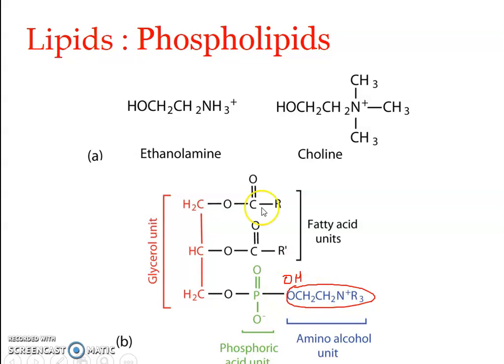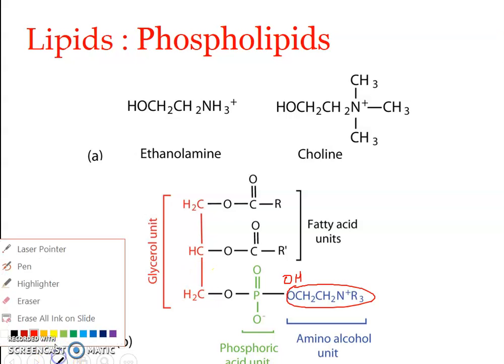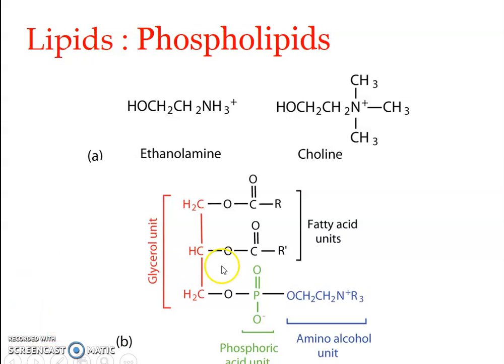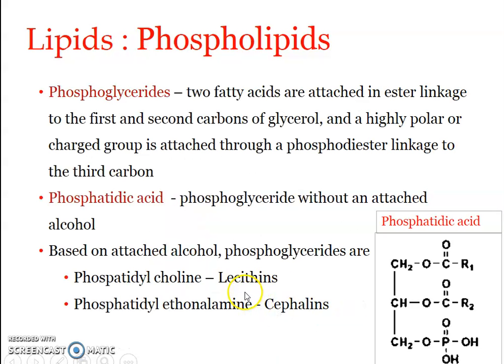Clear? If it was choline instead of this part, what is the name? Phosphatidyl choline, otherwise known as lecithin.